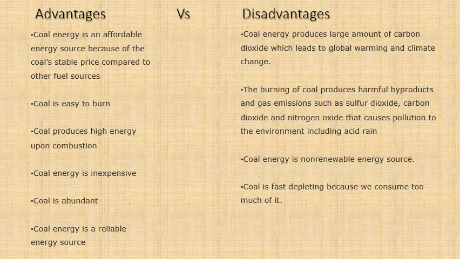Coal energy is a reliable energy source. What does this point mean? For example, solar energy is not a reliable energy source because during winters you get very little sunlight. Wind energy is not a reliable source because every day is not windy. Hydroelectric power is not a reliable source because the river doesn't flow throughout the year. See, these are the problems. Those are all non-conventional sources of energy which have a lot of advantages, but those are the problems they face.